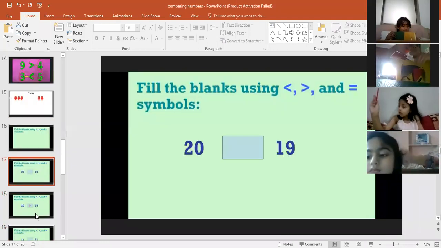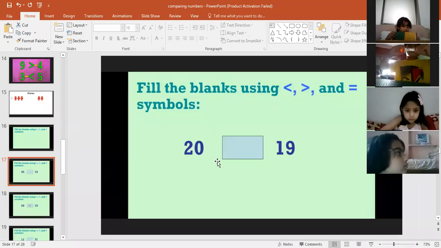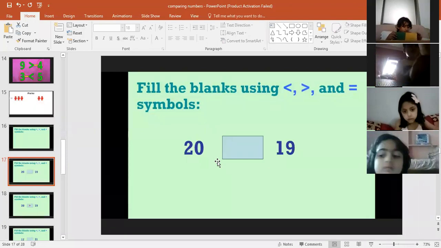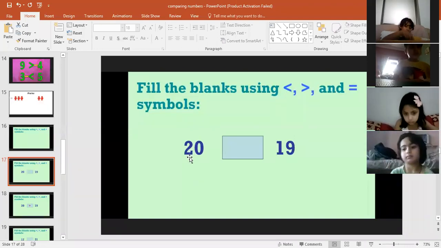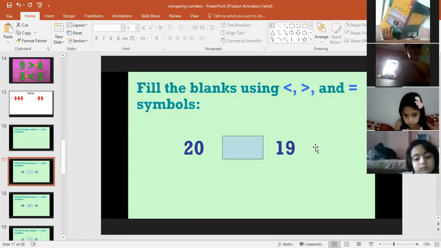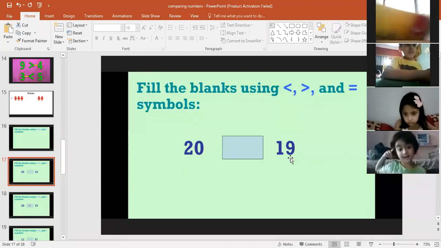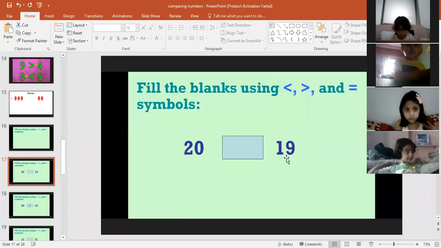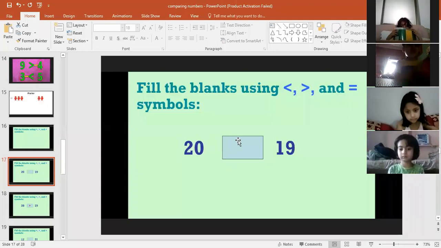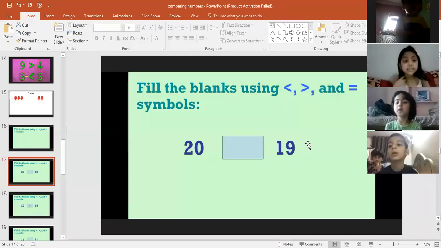And Hajra. Hajra, you look here and you'll give me the answer. Fill in the blanks by using less than, greater than, and equal symbols, okay? Here is written 20, and here is written 19. Which is the greater number? 20. So at which side will the crocodile open the mouth? Toward 20 or toward 19? No, tell me, I can see. 20, very good. Hajra is giving the right answer.